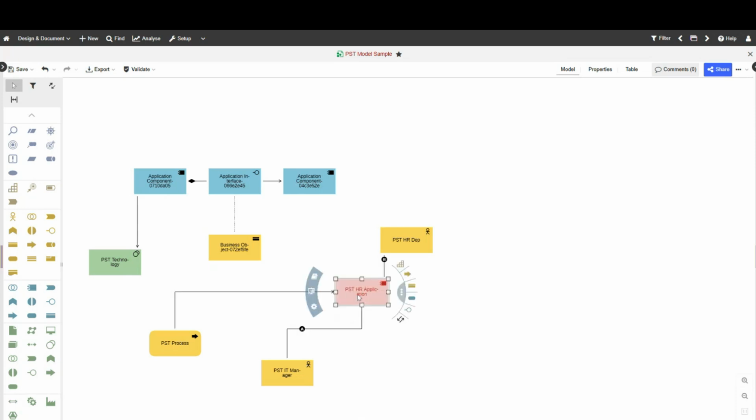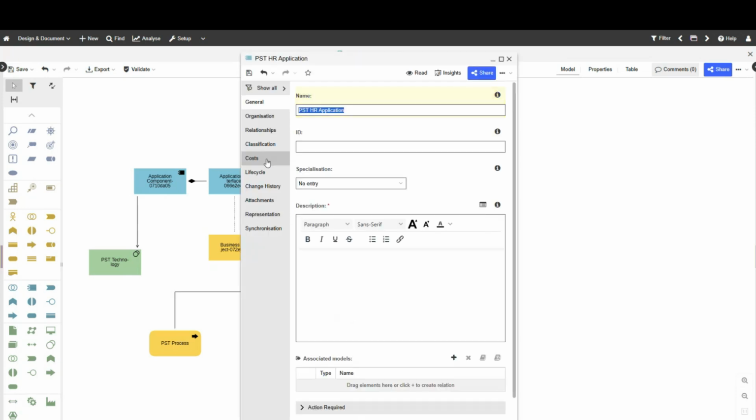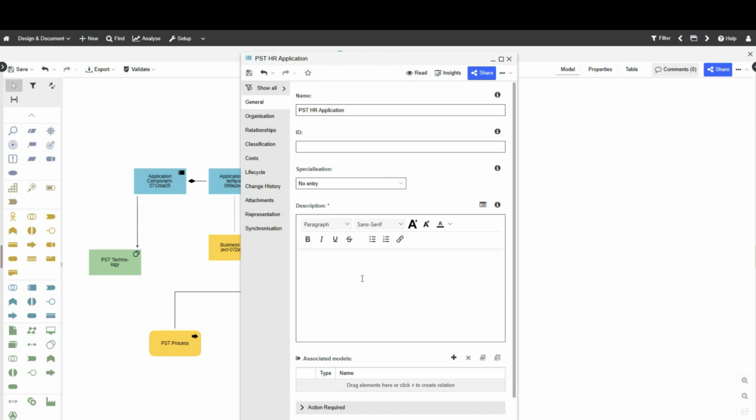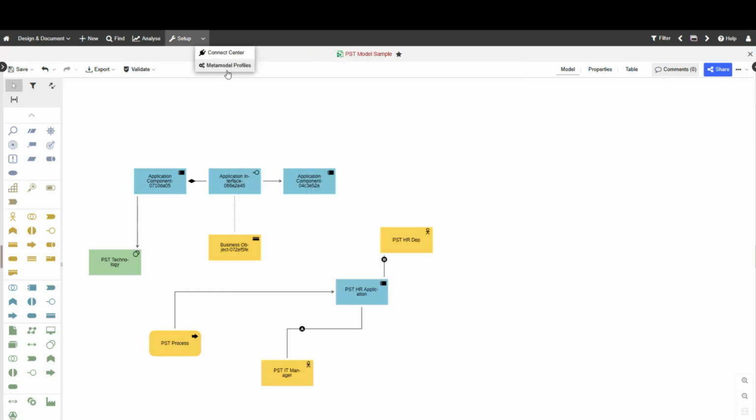Going back here, I'm not going to show you today how you create it. It's an administration toolkit, a back office tool where you can configure a lot of functionalities. You can configure access rights. And you can also create your own attributes, your own chapters, or your own filters. Up here it says compact and all. So notice then it's less and it's a bit more. You can create your own filters that specify maybe a filter for the HR people and a filter for the IT related people.